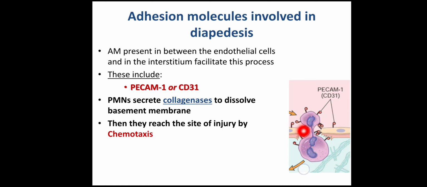Additionally, the neutrophils secrete collagenases which will break down the basement membrane, and because of that the WBC will easily migrate across the blood vessel wall, and after crossing the blood vessel wall they will reach the microbe by the process of chemotaxis.